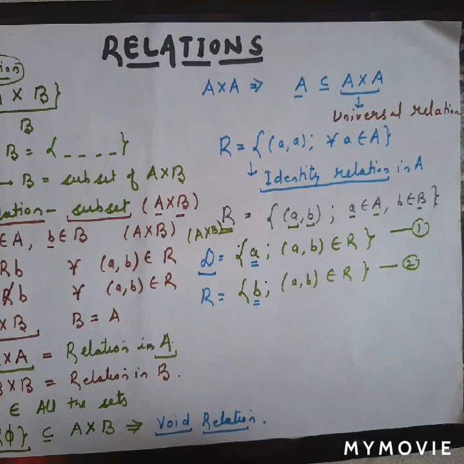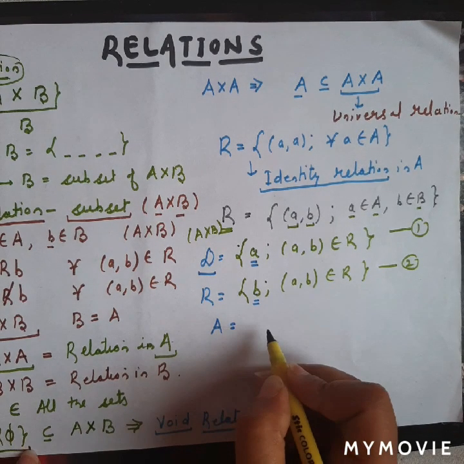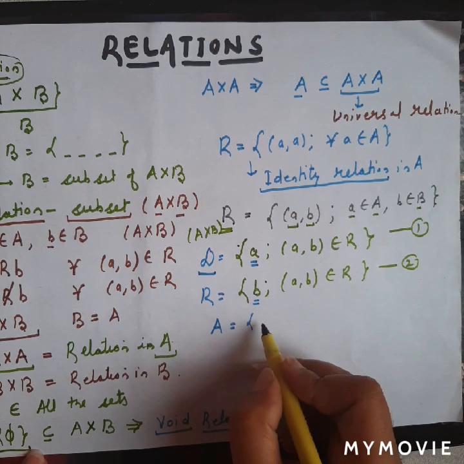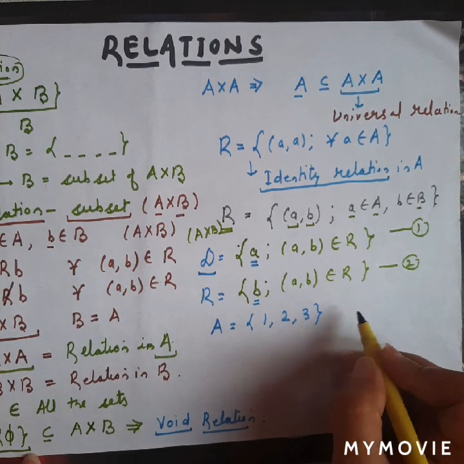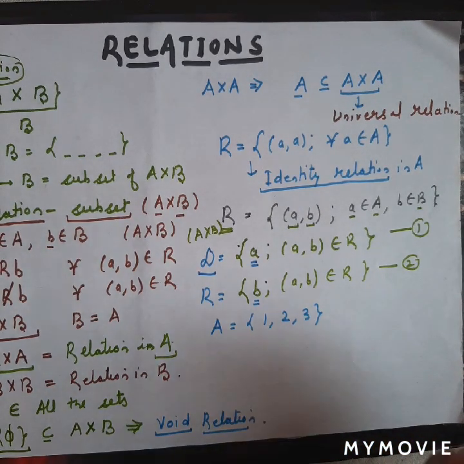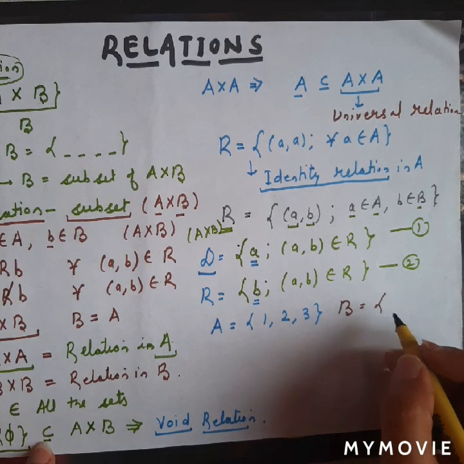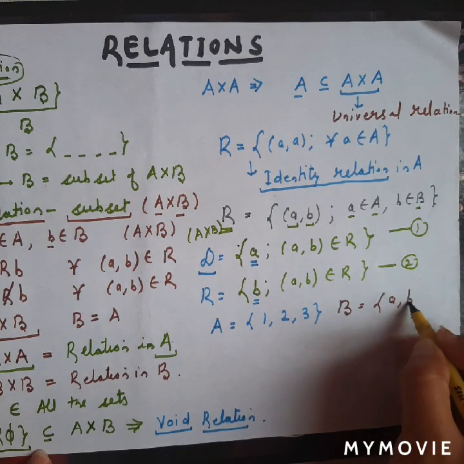Fine, suppose I have set A, and this is the collection of 1, 2, 3. Another set B, this is the collection of, let's say, a, b.